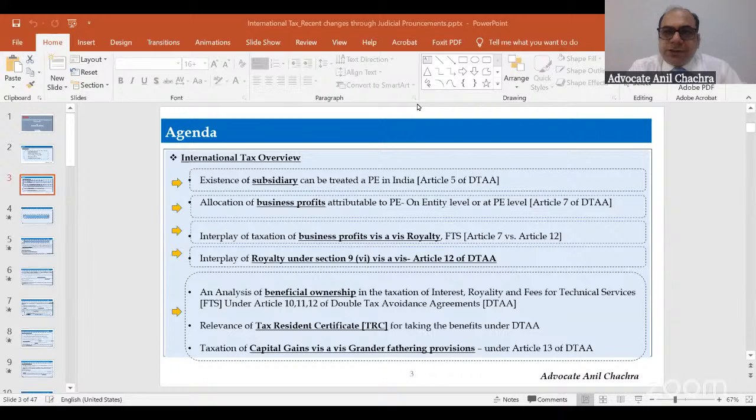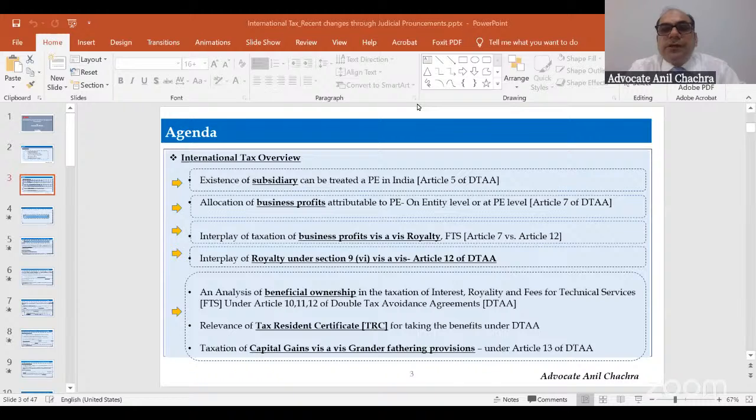For the residential status, a resident Indian's global income is going to be taxed in India. But for non-residents, only if the source of income is based in India can the tax authority charge the tax. So section 5 says that if the income is received in India, or accrues or arises in India, or is deemed to accrue or arise in India, right? So this is particularly for non-resident Indians.